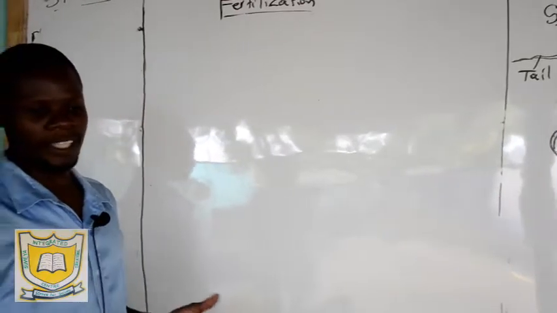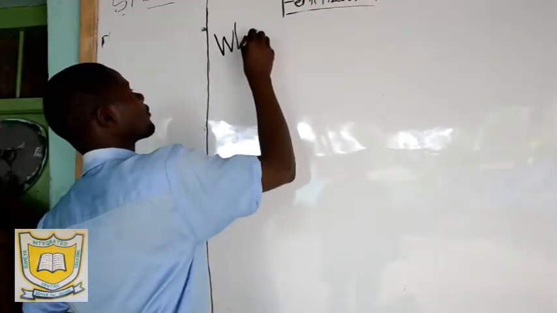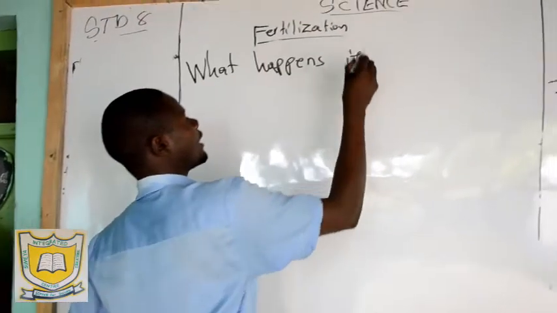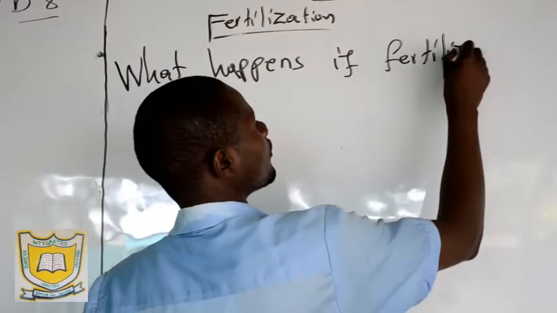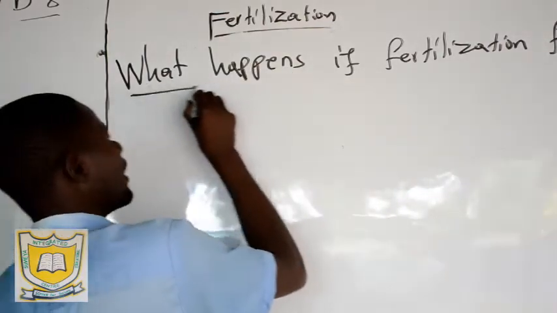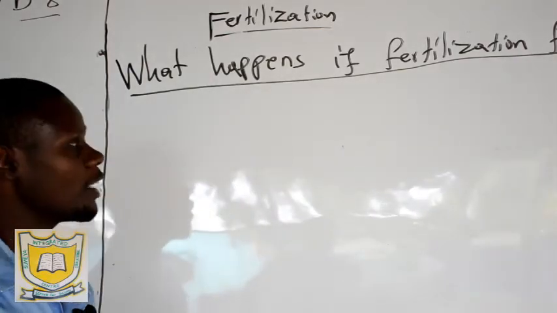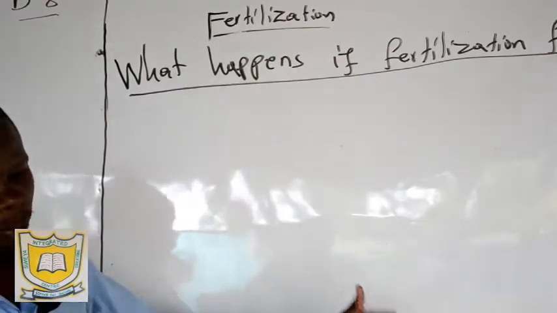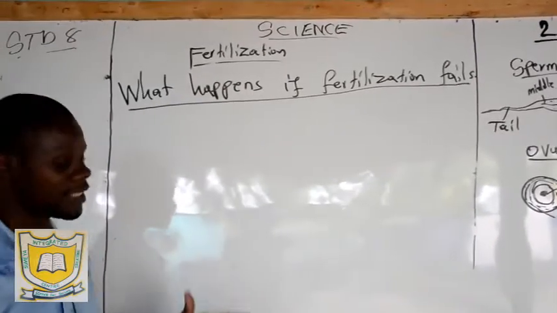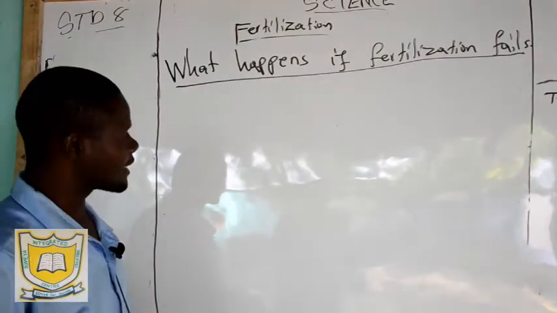Now, what will happen if fertilization fails? It is not compulsory that when a mature ovum comes out, fertilization will take place. Sometimes fertilization cannot happen. In case the mature ovum moves to the oviduct ready for fertilization, and fertilization does not take place, what will happen? You find that the ovum and the thick wall of the uterus break.